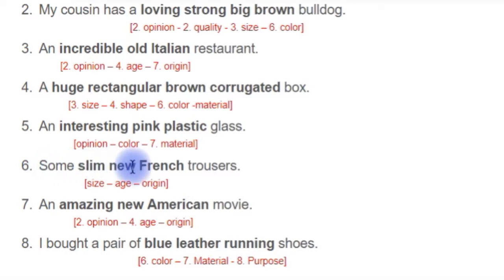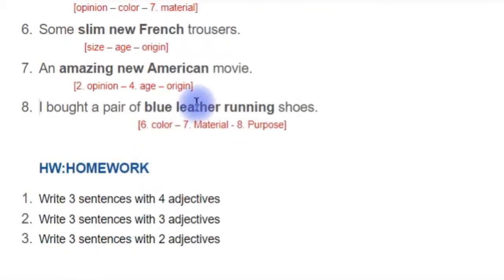Some slim new French trousers, an amazing new American movie, and I bought a pair of blue leather running shoes. First the color, then the material, and then the purpose. Running shoes: what do we use the shoes for? For running. Okay, good.